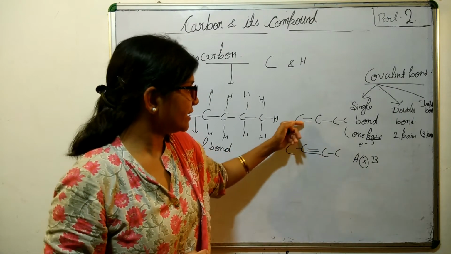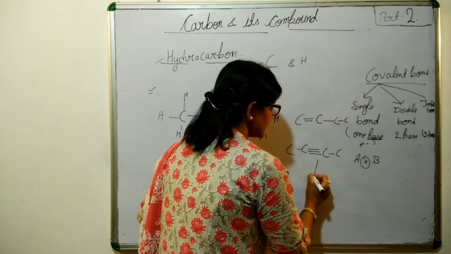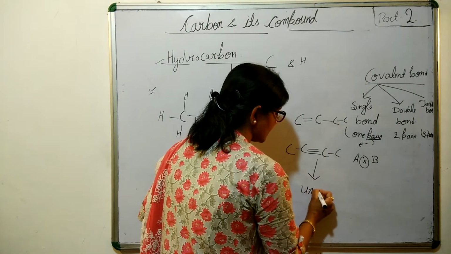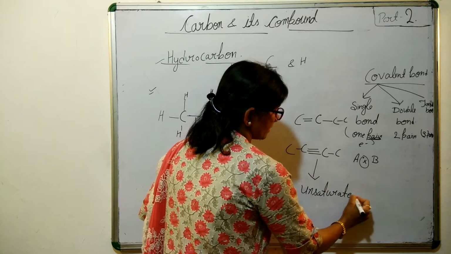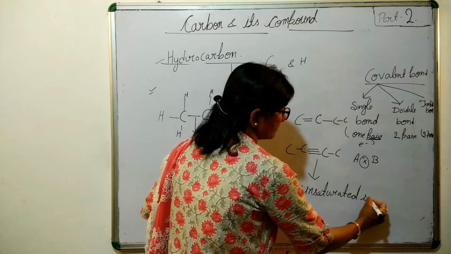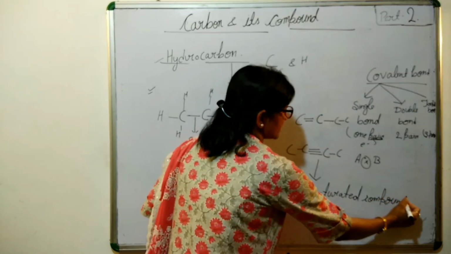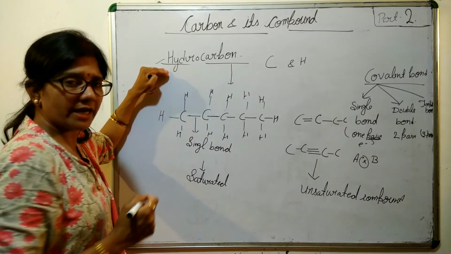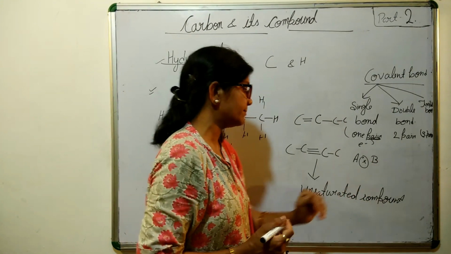If it has a double bond or triple bond, then these compounds are known as unsaturated compounds. So as the first term we discussed the hydrocarbon, then the second, saturated and unsaturated carbon compounds.